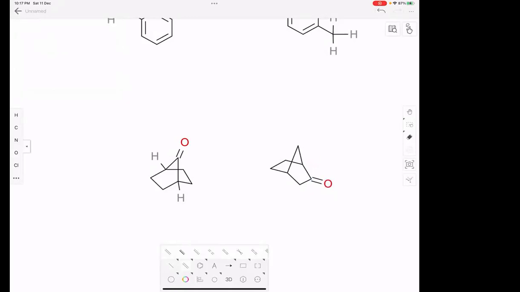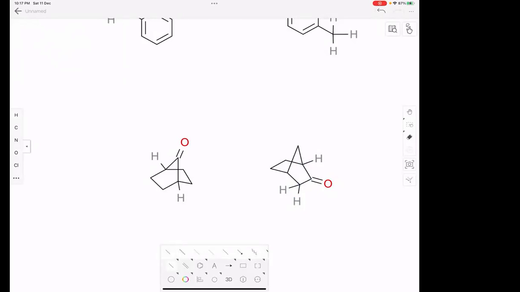Now, does this have alpha hydrogens? It has three. One here and two here. Clear?